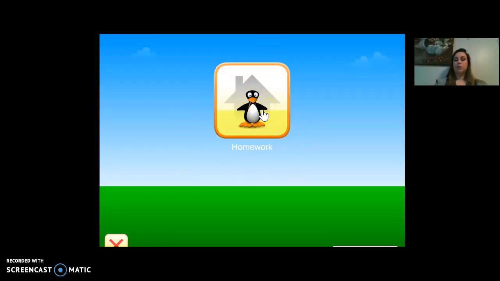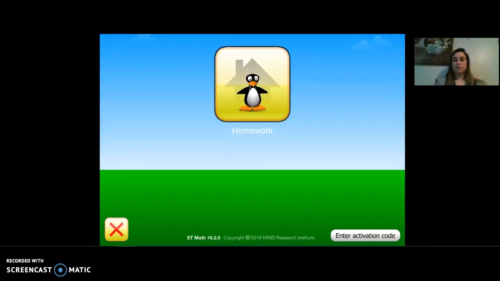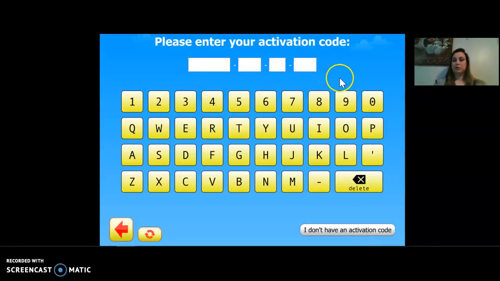If you click on homework, it will only let your student do what they have completed in class so far. If your student wants to do new content, you will have to select this enter activation code down here. Then you'll want to type in the code. This is also on the website.